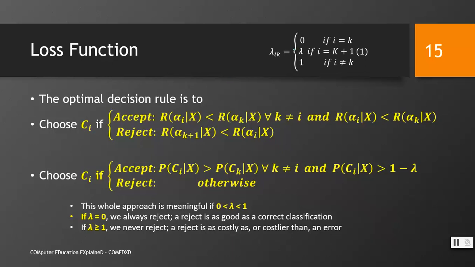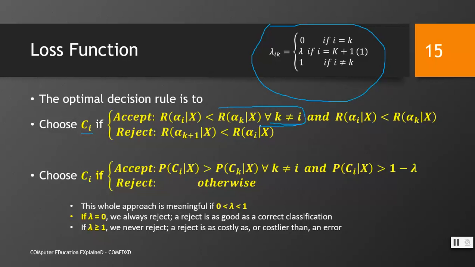Loss function. Let's say we have this function with us. The optimal decision rule is this. What would be the decision rule that we have to follow when we have to classify them? Choose class Ci if the risk of choosing class i when we have a data set x is less than that of choosing a class k, for all k not equal to i, right?